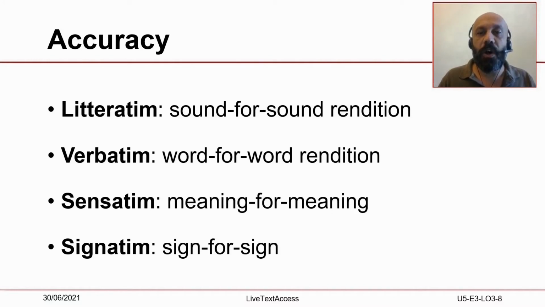These approaches are the literatim one, or transcription of each sound of a given text; verbatim, or transcription of each word; sensatim, or rendition of each meaning; and signatim, or rendition of each non-verbal sign. Depending on the notion of accuracy requested by the client or the user, our approach to subtitling will change. The most common ones are the verbatim approach and the sensatim approach.